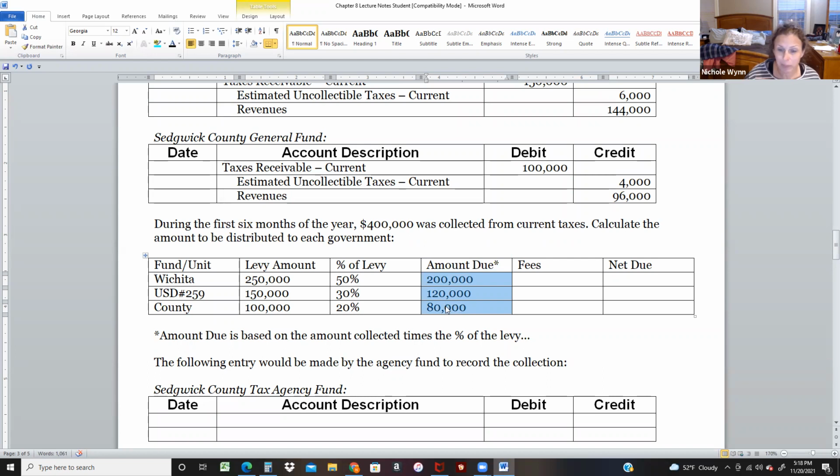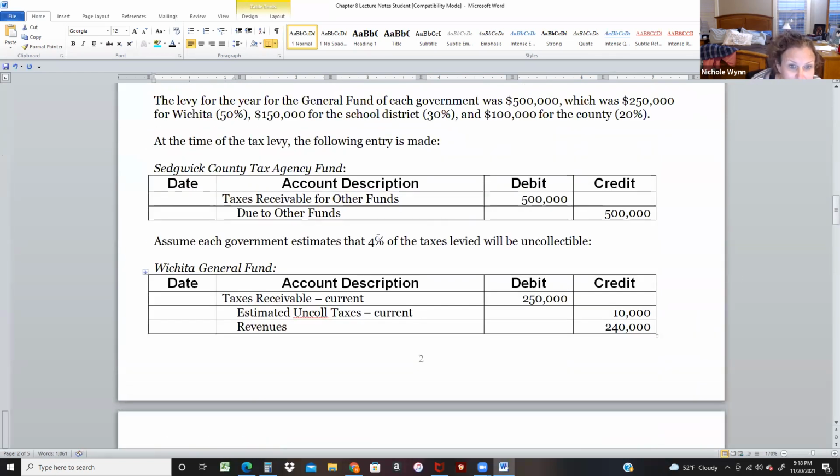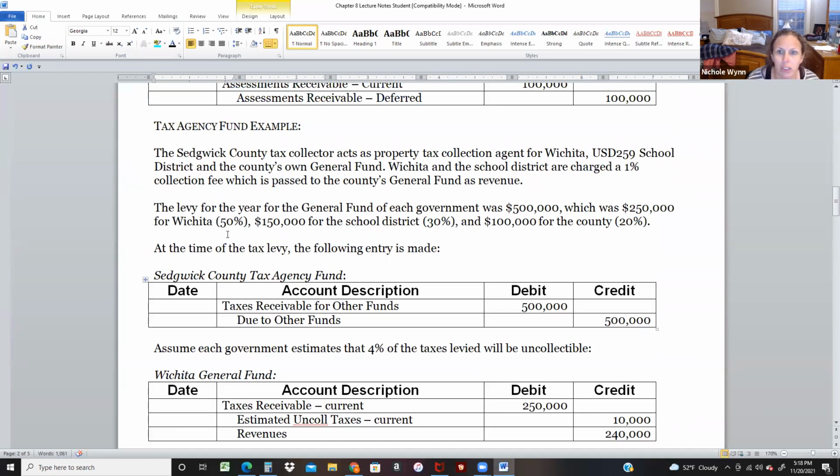So we've got to go back and consider that fee, because we are going to charge a fee for collecting the money that we get to keep. So the county gets to keep the fee, and we're going to give it to the general fund, I believe. Is that what it says? Let's go back and look. The Sedgwick County tax collector acts as property tax collection agent for Wichita, 259 and the county general fund. So Wichita and the school district are charged a 1% collection fee, which is passed on to the county's general fund as revenue.